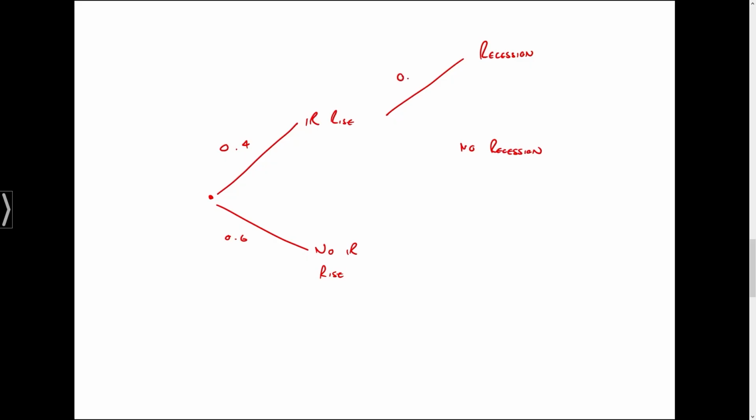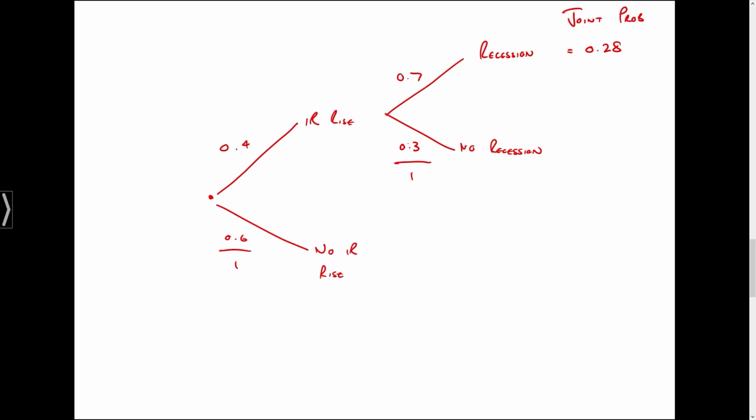So 70% chance interest rates rise and there's a recession. So there must be a 30% chance that interest rates rise and there is no recession because they have to add up to 1. Okay, notice these add up to 1 as well. 0.7 plus 0.3 equals 1. So what is the probability of interest rates rising and a recession? We just multiply along our tree. 0.4 times 0.7, and that gives us 0.28, which is our joint probability.